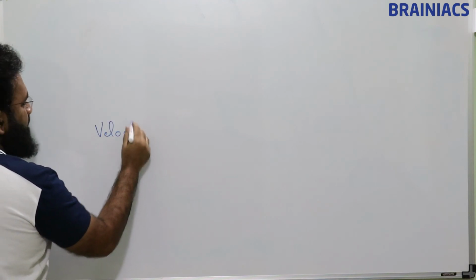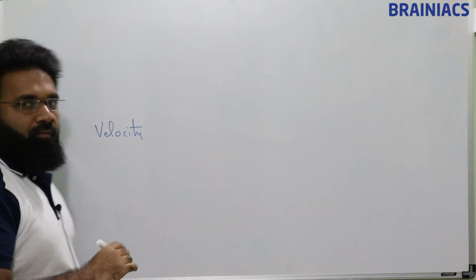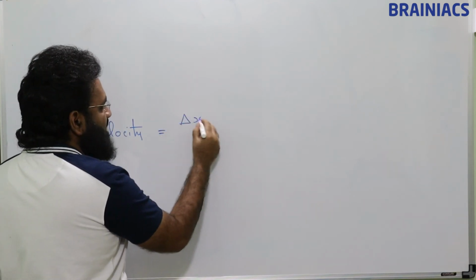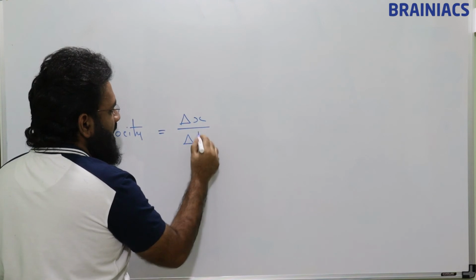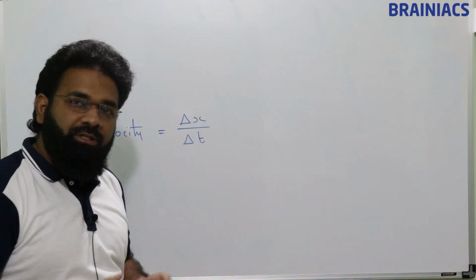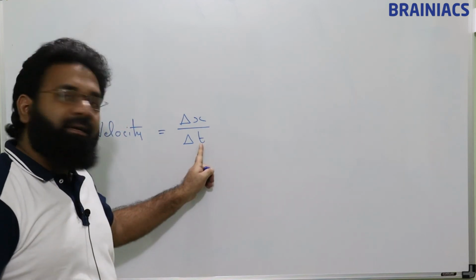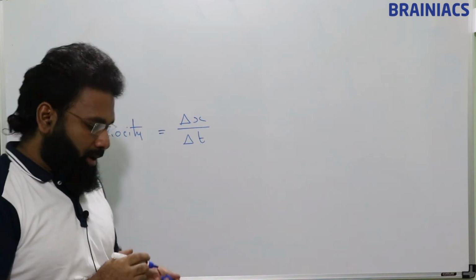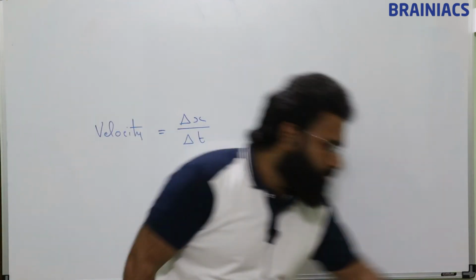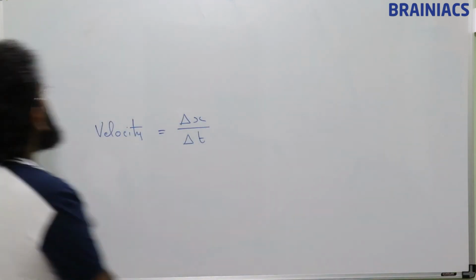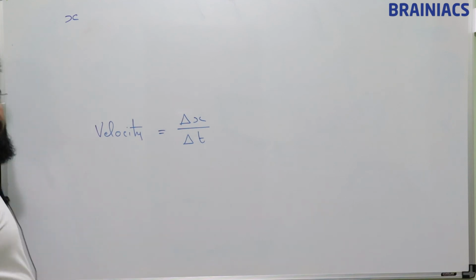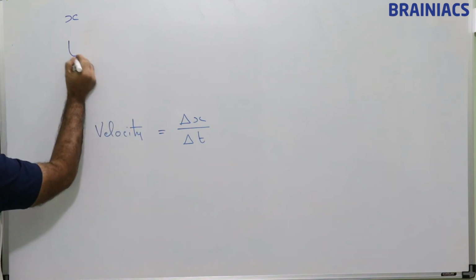For velocity, we can say in this way also, delta x by delta t. Delta x is nothing but change in position, delta t is nothing but change in time. How we can see just by putting a practical situation. Suppose x is position, t is time.